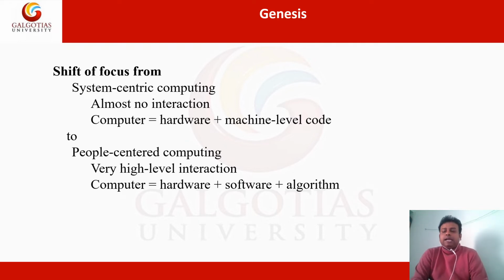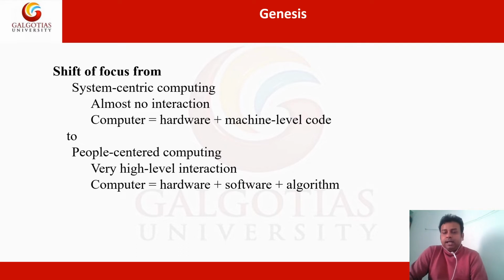Now the concept has shifted to people-centric computing. That means computers should be designed keeping in mind how people interact, how they are going to use the computer. Here there is very high level interaction, and the computer is made up of hardware, and software is designed for running the hardware, using some kind of algorithm.